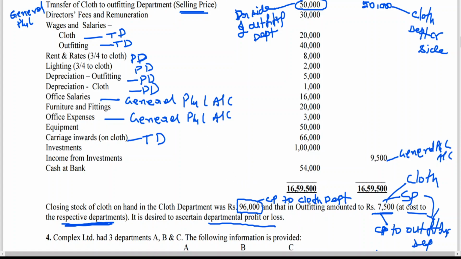Okay, so let me go for working out the problem now. So shall I start working out the problem? Right.